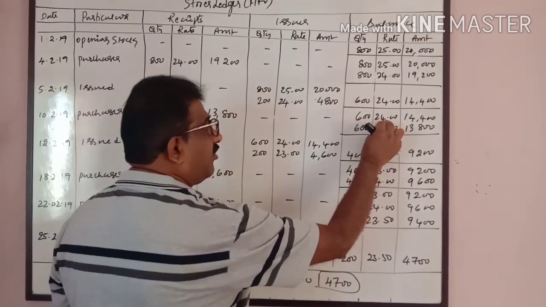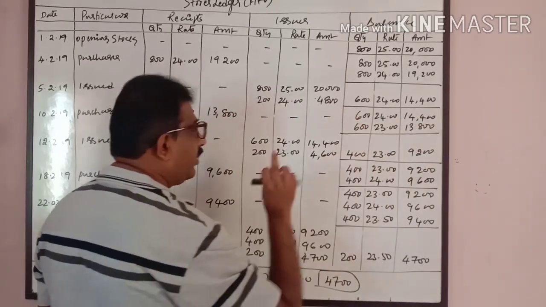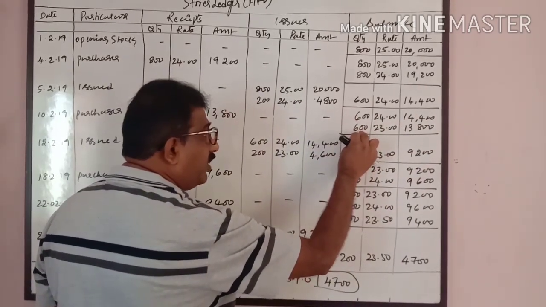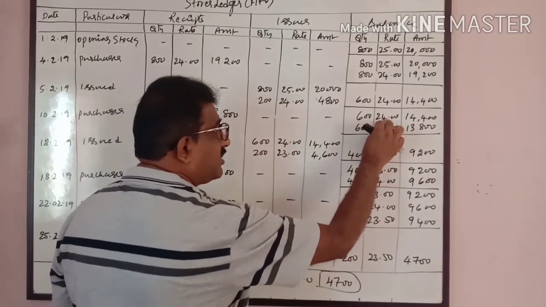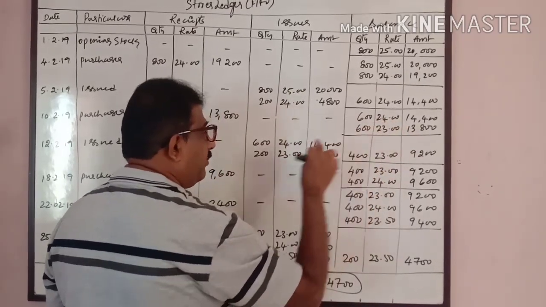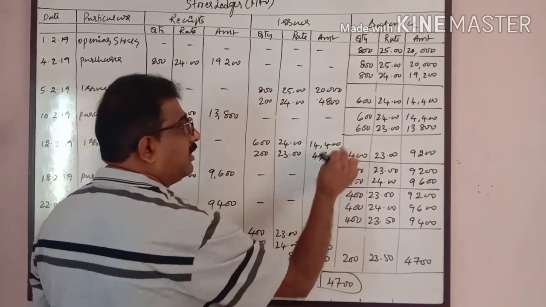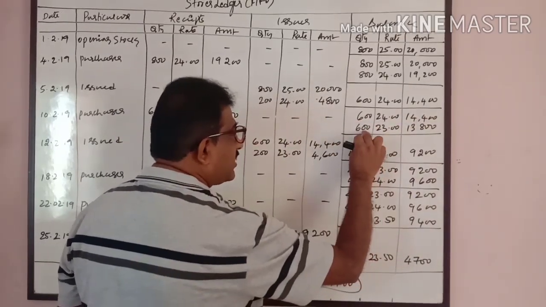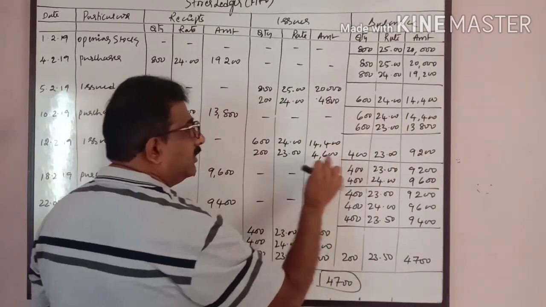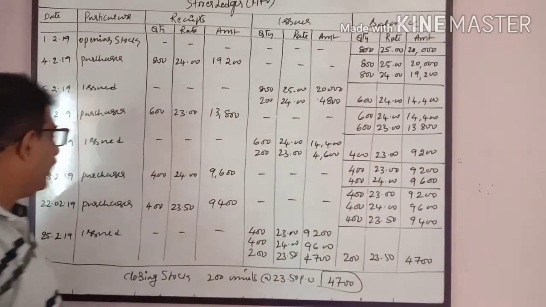600 units at the rate of 24. First I will issue from that. 600 into 24, 14400. Remaining 200 I will issue at this rate, 200 into 23. First I will issue 600 units at this rate and the remaining 200 units at this rate, 23 rupees, 4600. Now when you are writing the balance, this is completely exhausted. Out of 600, 200 minus, 400 units at the rate of 23, 9200.